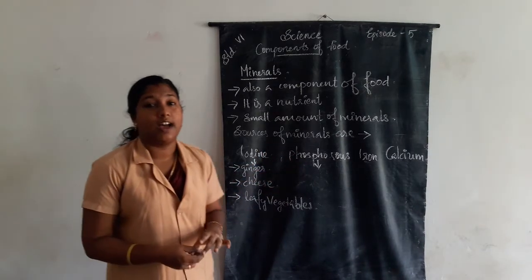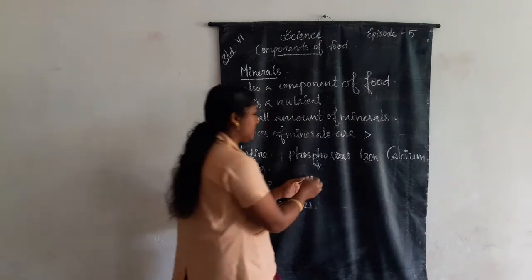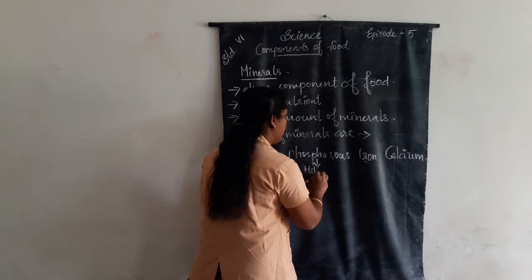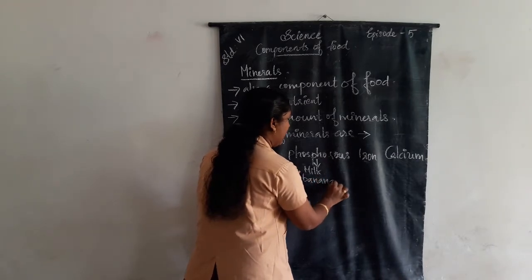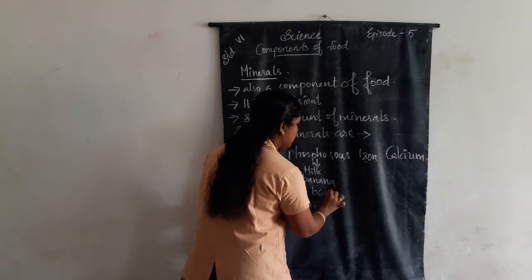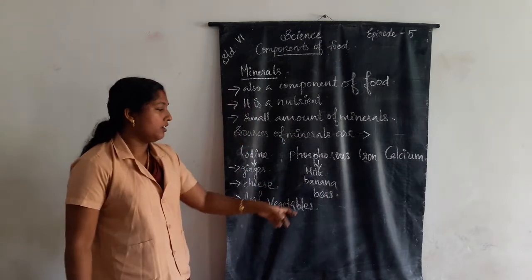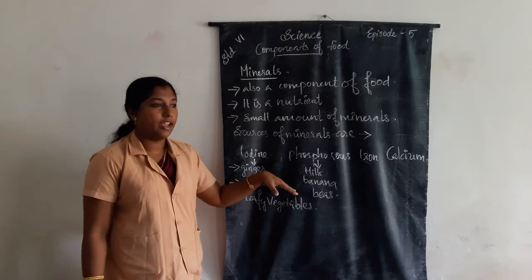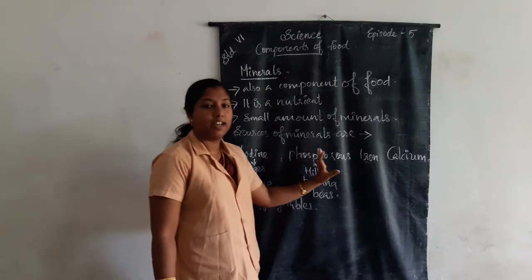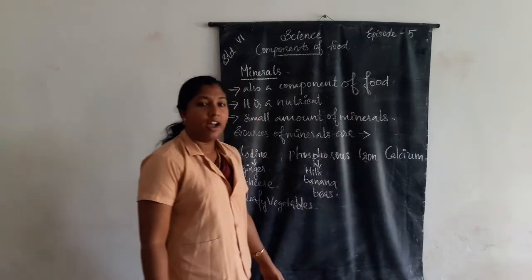Phosphorus-containing foods are milk, banana, beets, etc. Milk, banana, beets, etc. are sources of phosphorus-containing foods. Next one, iron.